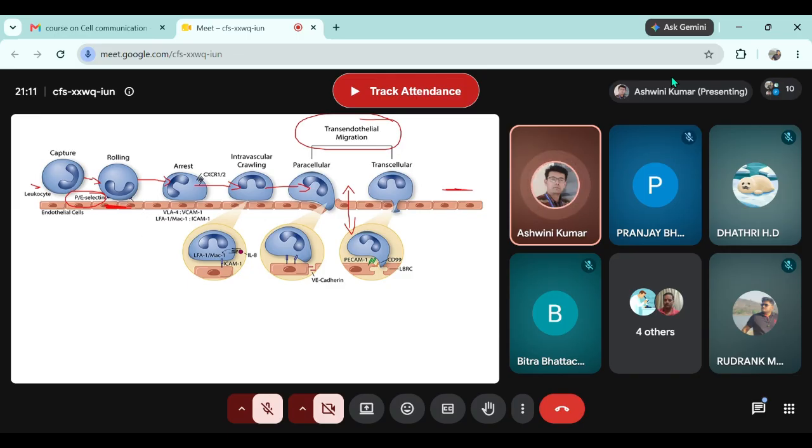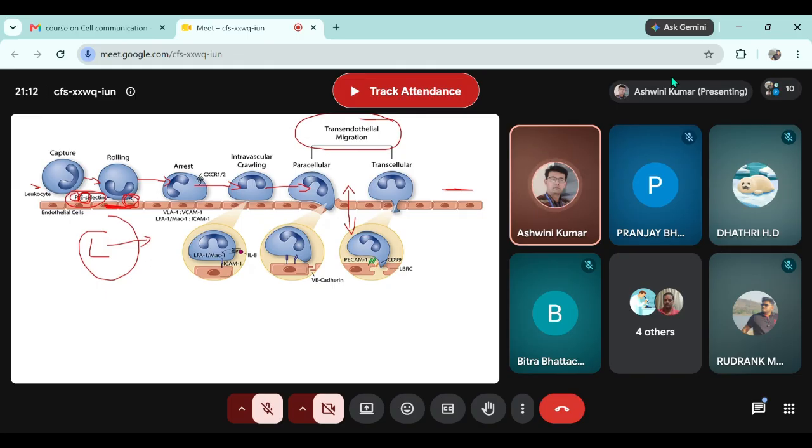There are P selectin, E selectin, and L selectin: L for leukocyte, P for platelet, and E for endothelium. So as soon as the neutrophil gets the signal from the cytokine and chemokine, it starts expressing L selectin, and the endothelial cell starts expressing P or E selectin, and there is a binding between the L selectin and E selectin. You can see this binding.